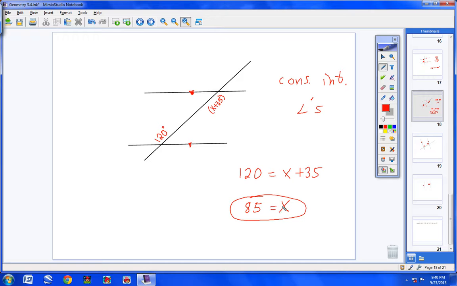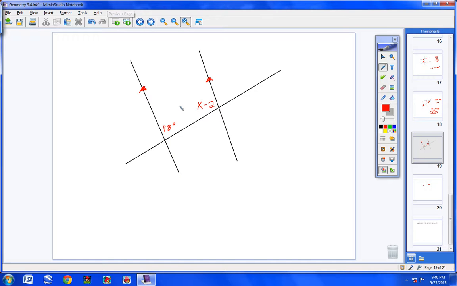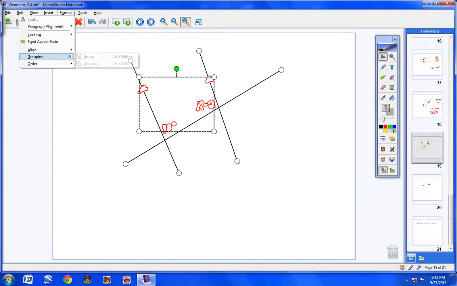x equals 85. All right? Okay, let's continue on. Go ahead and copy this problem in your notes, please. Now here's my two parallel lines cut by a transversal. I know this is not easy to see, but that's a 78 right there, 78 degrees. And we want to solve for x once again.